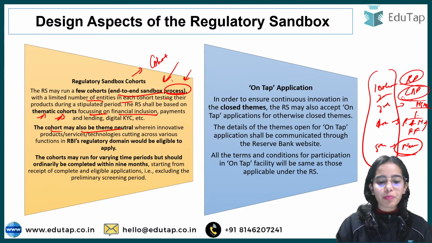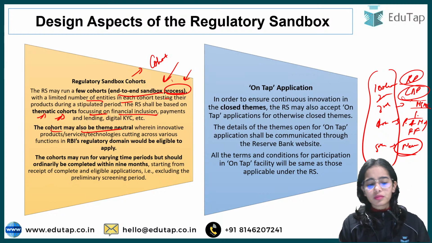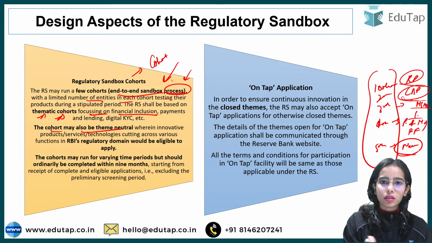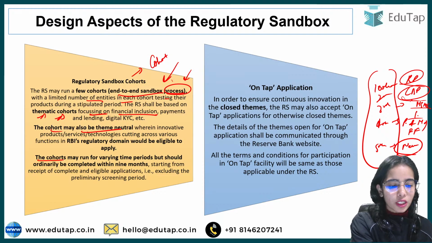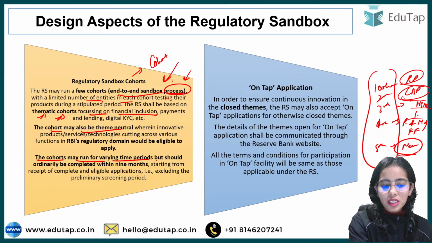That means the development or the innovation can happen in any financial product or financial service, on any topic. The cohorts may run for varying time periods but should ordinarily be completed within 9 months.